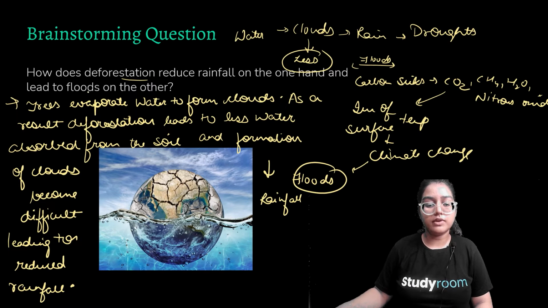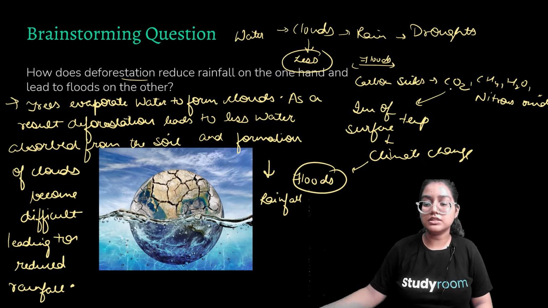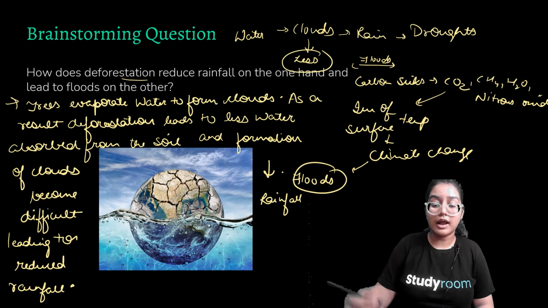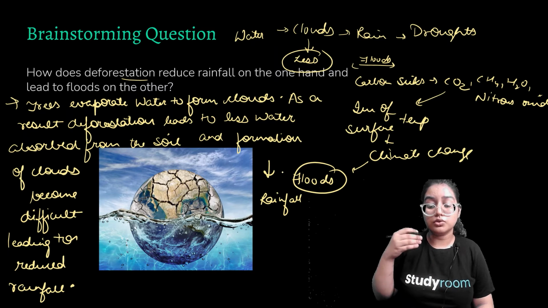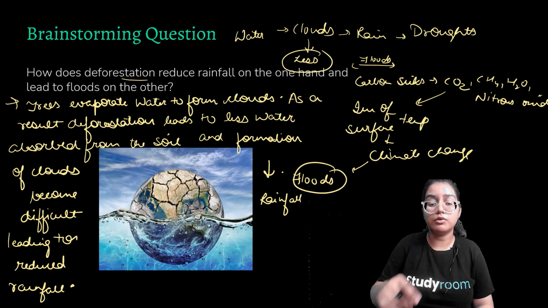And what happens when deforestation leads to more rainfall? So water, clouds, rainfall, these are all connected. So plants act as carbon sinks, absorbing CO2, CH4, and other gases. So an increase of surface temperature will occur if these gases are being released into our earth's atmosphere, and it will lead to an increase in temperature, which means climate change, and climate change leads to more rampant, fast floods. So these are all connected, these are all interlinked dots that you have to match.